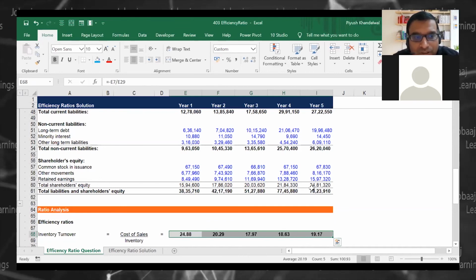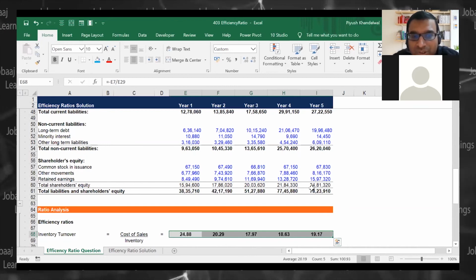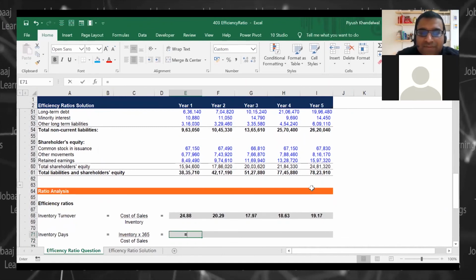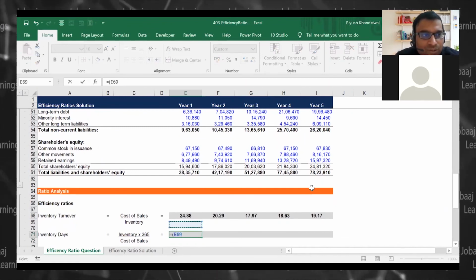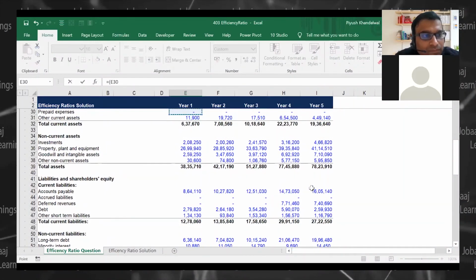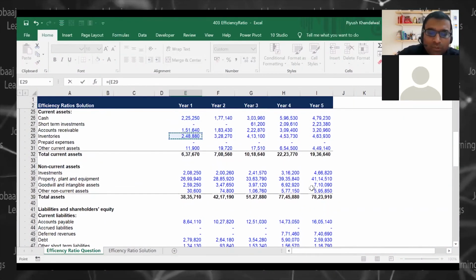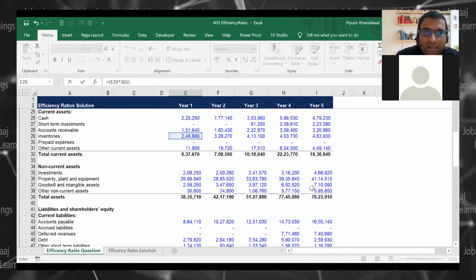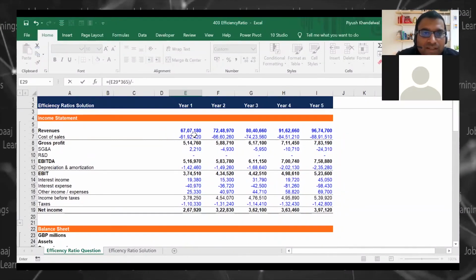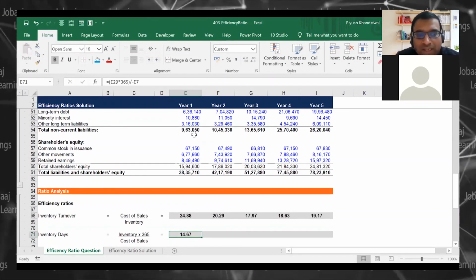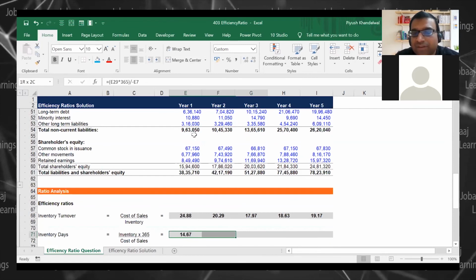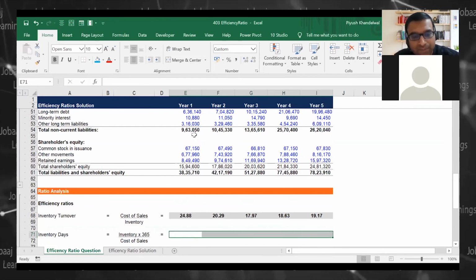Now, this inventory turnover ratio in number of days gives me a little better picture. So let me do it that way: inventory into 365, for one year, divided by cost of sales. Okay, so 14 days is my inventory turnover ratio. Because I have done it with 365, the answer is coming in days, right?